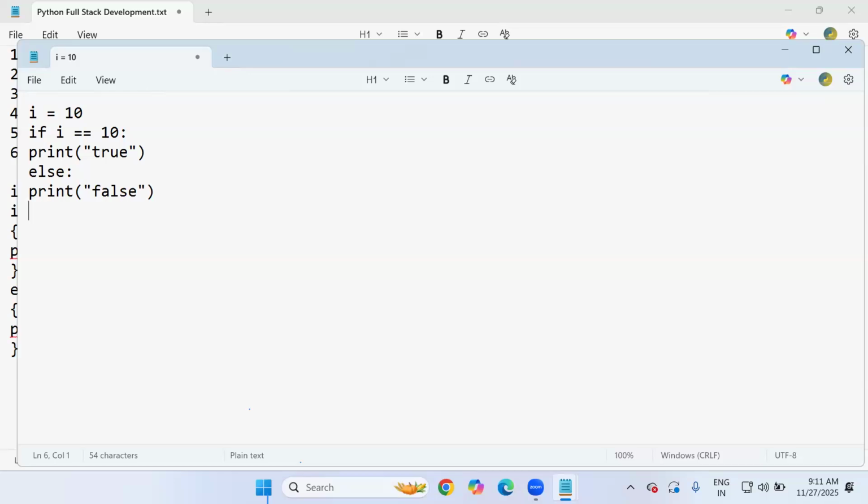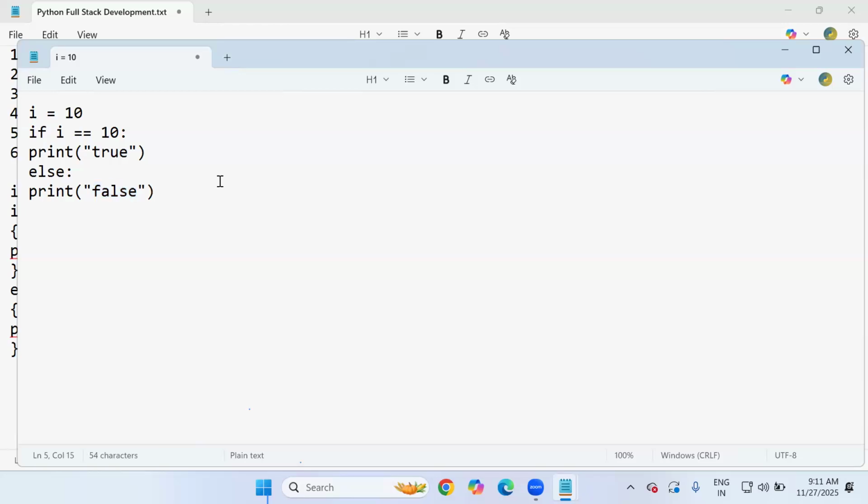New programmers who don't know about indentation rules, when they start writing code in the Notepad editor, may follow it like this. This is logically correct, but structurally or syntactically wrong. Because I'm just comparing I equal to 10; if it matches, control jumps to print true, else false.